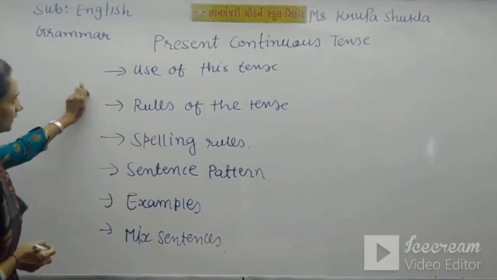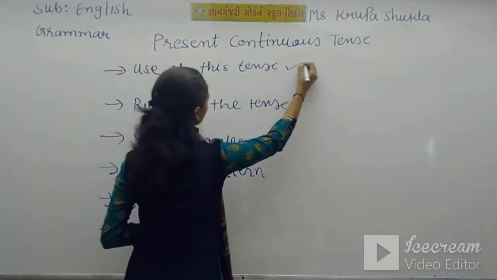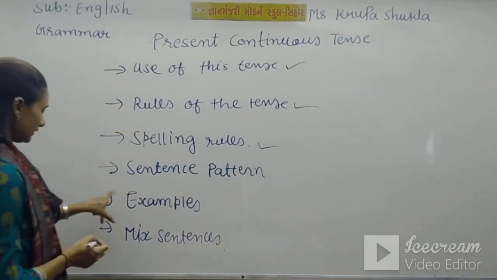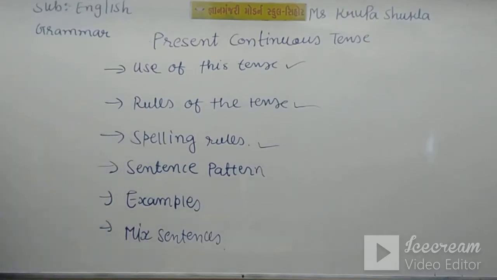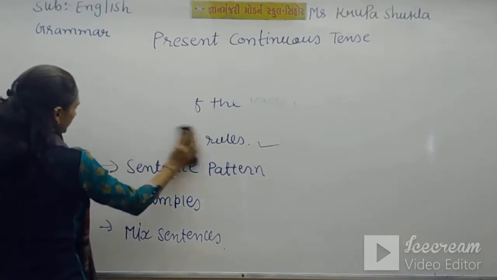So this is the formation of present continuous tense. This we did, use of tense, this also and this. We'll start from sentence pattern, examples and next sentences. So let's start. Our first topic is sentence pattern.